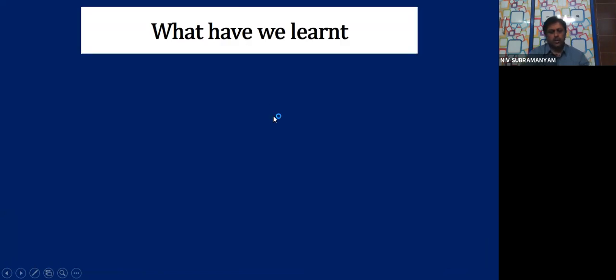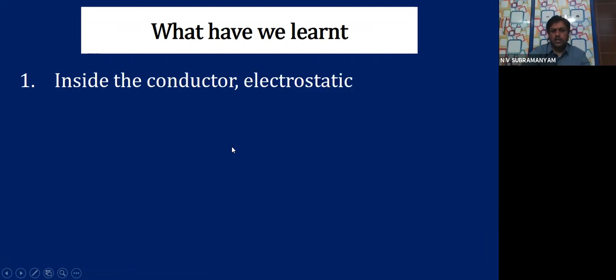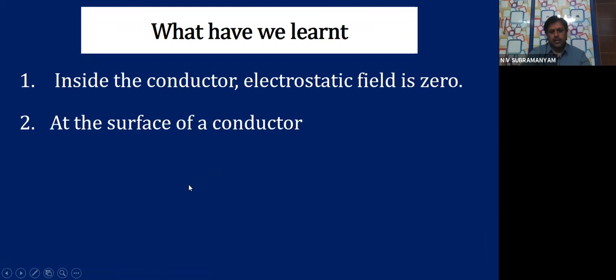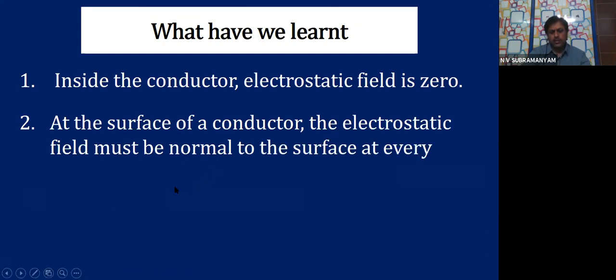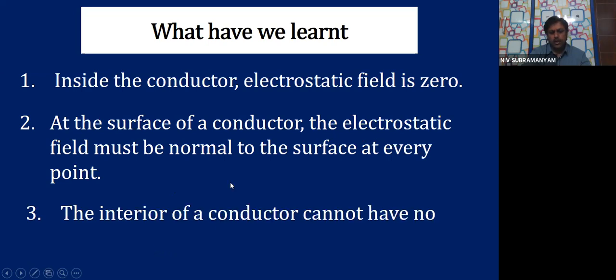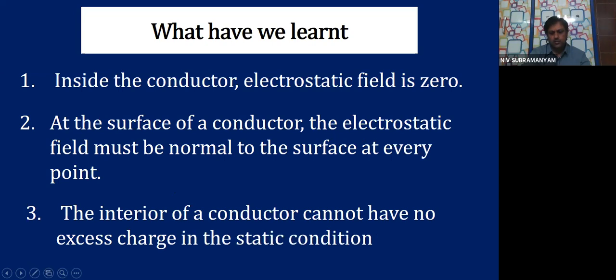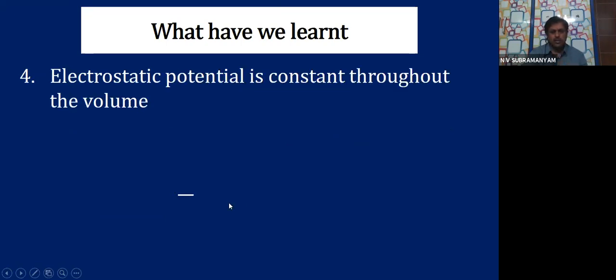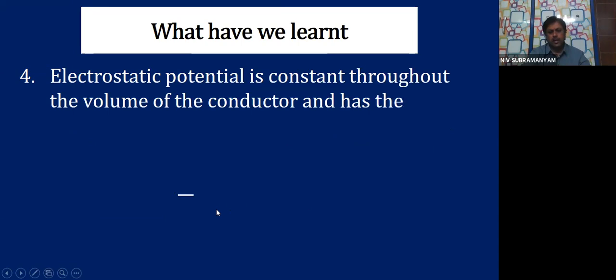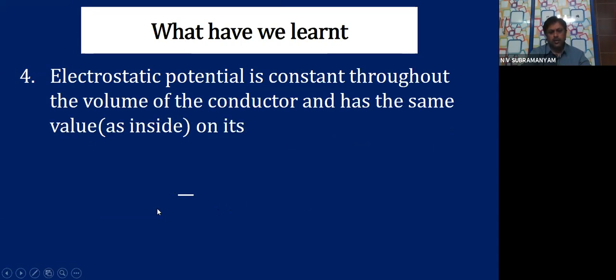So that brings me to the end of this webinar. I hope I have explained all of the points. What have we learned? Let us see. Inside the conductor, electrostatic field is 0. At the surface of a conductor, the electrostatic field must be normal to the surface at every point. The interior of a conductor cannot have any excess charge in the static condition. Electrostatic potential is constant throughout the volume of the conductor and has the same value as inside, as on its surface.